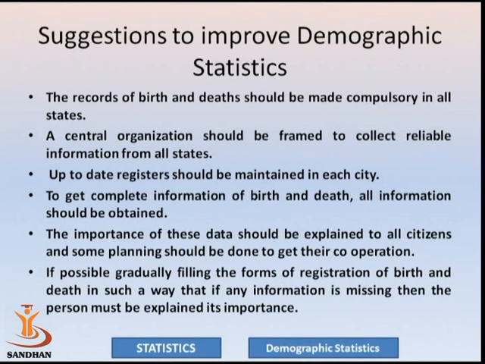A central organization should be framed, one organization at the central level, which must collect reliable information from all the states and coordinate which type of data they want. Even the formulas for obtaining and calculating the data must be the same in every state, so that we can compare easily.